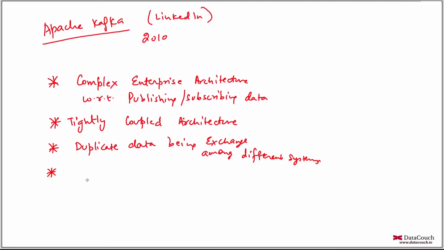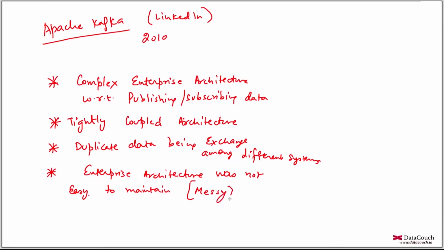The overall enterprise architecture was not easy to maintain. It was messy. It was messy in simple terms.